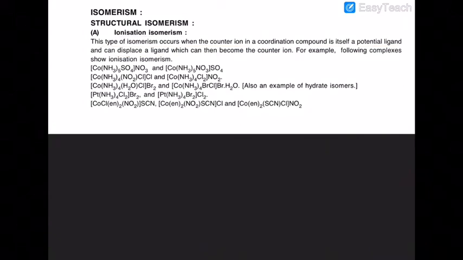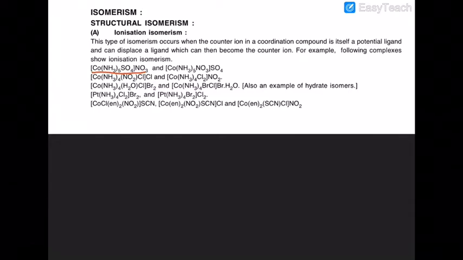Now let's look at the next example. The next example is pentaamminesulfatocobalt(III) nitrate and pentaamminenitratocobalt(III) sulfate. That also gives you different ions.